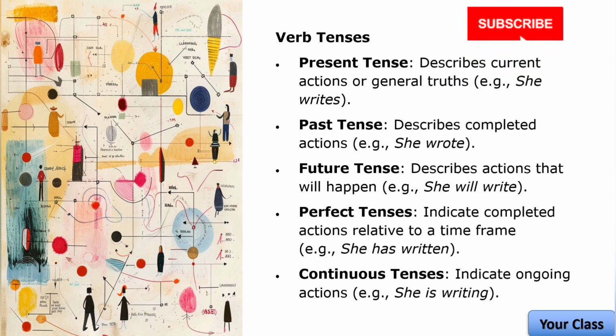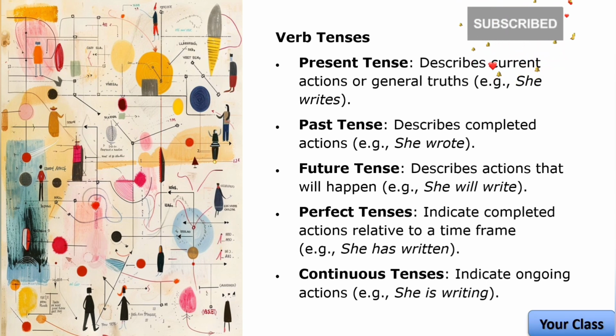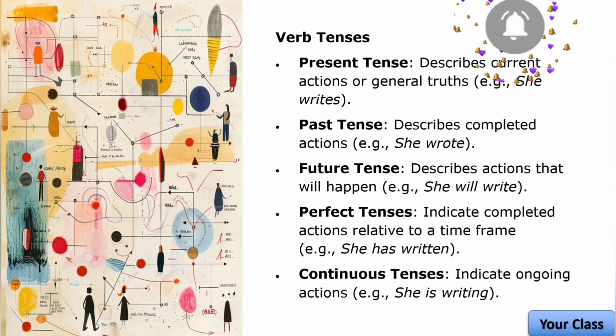Continuous tenses indicate ongoing action. Continuous tenses describe actions that are ongoing or in progress at a particular time. They use the verb to be plus the present participle, the verb plus -ing. Present continuous describes an action that is happening right now or around the present moment. For example, she is writing a letter. These show that the action is happening at the moment of speaking.